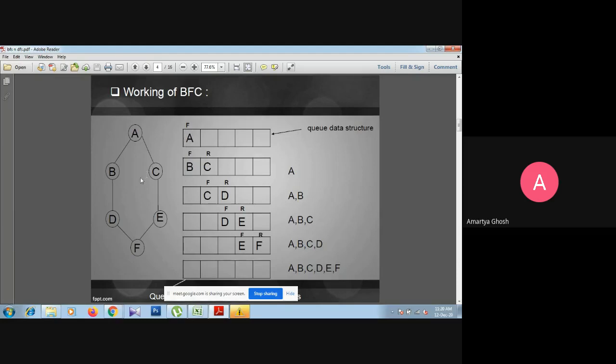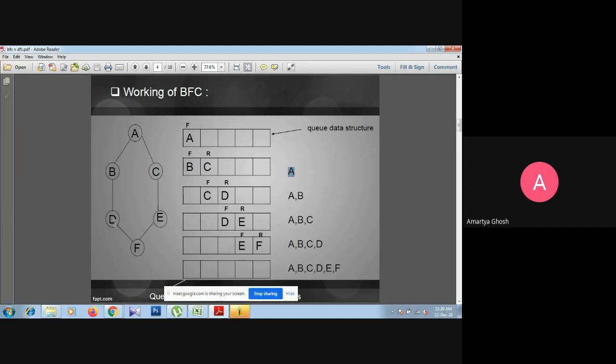Okay, so you can see here from A we can move to B and C. So A is removed from the queue. That means A is already visited, and thereafter we insert B and C into the queue. So here B and C are there, B C, and thereafter again we have to think from B where we can visit.